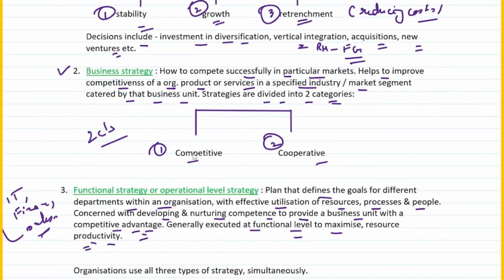Then the second one talks about business strategy. Business strategy is basically how an organization competes successfully in a particular market. It basically helps you to improve the competitiveness of a product or services within a specified industry or a market segment catered by that business unit. Strategies basically are of two categories. One is competitive and the second one is cooperative, right?